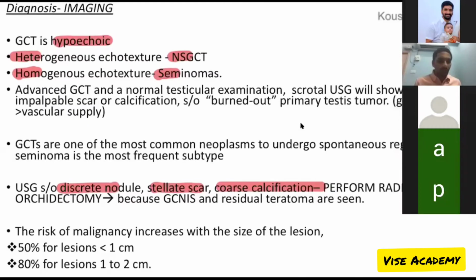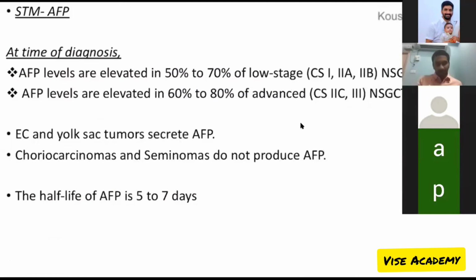Don't confuse microlithiasis and coarse calcification. These are absolutely different. Microlithiasis is a different phenomenon, and coarse calcification is different. Coarse calcification, you perform radical orchidectomy. Microlithiasis, you do nothing. You intervene only if the patient has previously had a germ cell tumor. Okay. To summarize,